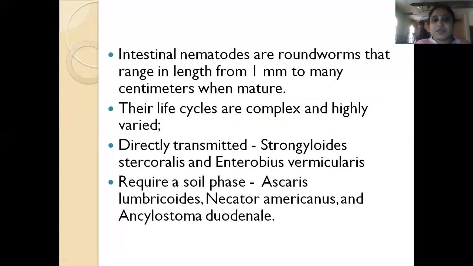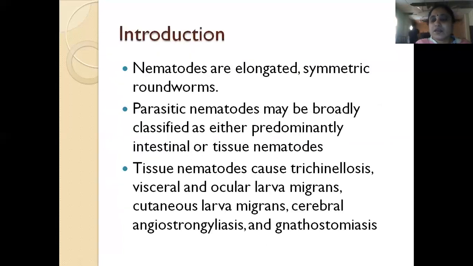Okay, today's topic is nematodes. Nematodes are elongated symmetric roundworms. The parasitic nematodes will be classified broadly into two types. One is tissue nematodes, the other one is intestinal nematodes. The tissue nematodes will cause trichinellosis, visceral and ocular larva migrans, and cutaneous larva migrans, etc.